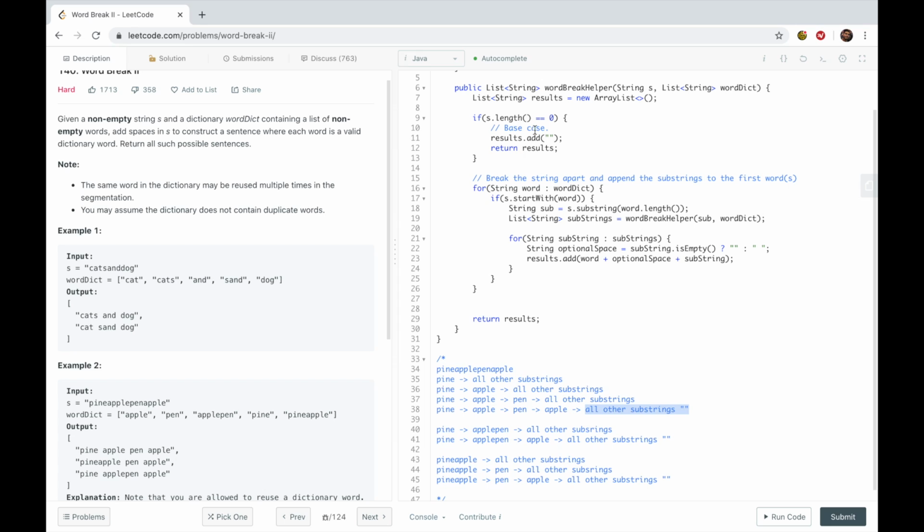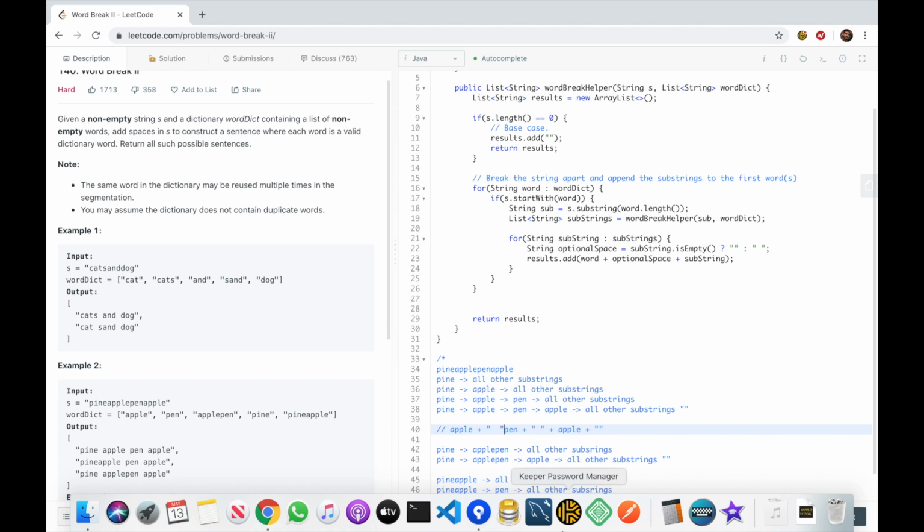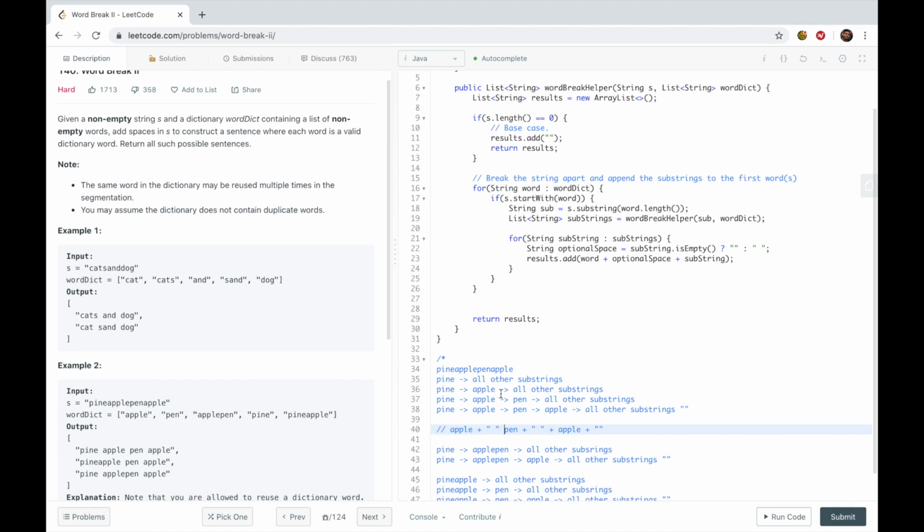So it's going to be on this one, it's going to be apple plus nothing, right? And then on the next one, it's going to go up to pen plus, well, this is not empty anymore, so let's give it a space, plus apple, and then it's going to bubble up again, so it's going to say apple plus space, pen, and then it goes all the way. So pine plus. That's how it's building the string going up, basically. Return that as a result, and we should be good.